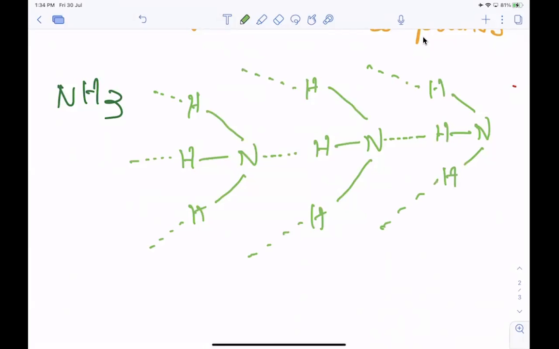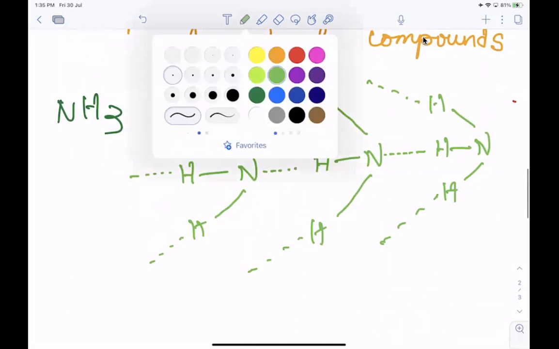In this way, it forms the structure. This is the hydrogen bond formation. Ammonia is also remaining in associated form, and they form a huge long chain compound. So these are the examples.